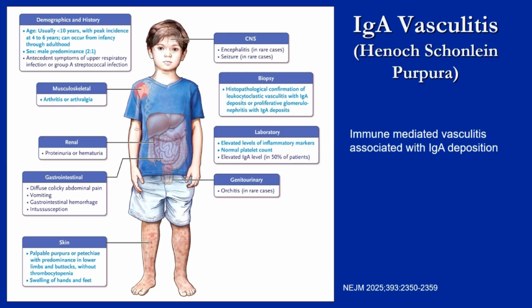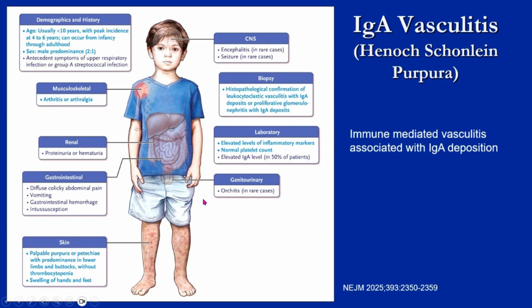It's primarily a disease of childhood. So we've discussed one other disease of childhood, which was Kawasaki's disease. Henoch-Schonlein purpura, or HSP, is another one. And this typically or most frequently occurs in children between the ages of 3 and 15. And what they do is they present with palpable purpura, but they're not thrombocytopenic and they don't have a coagulopathy. They can have an arthritis associated.